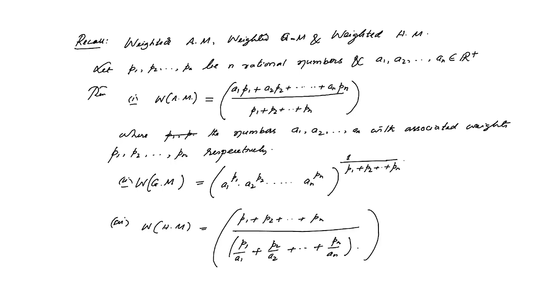Now again we need to recall one important inequality: in general, weighted arithmetic mean is always greater than or equal to weighted geometric mean, which is also greater than or equal to weighted harmonic mean. This result holds in general.